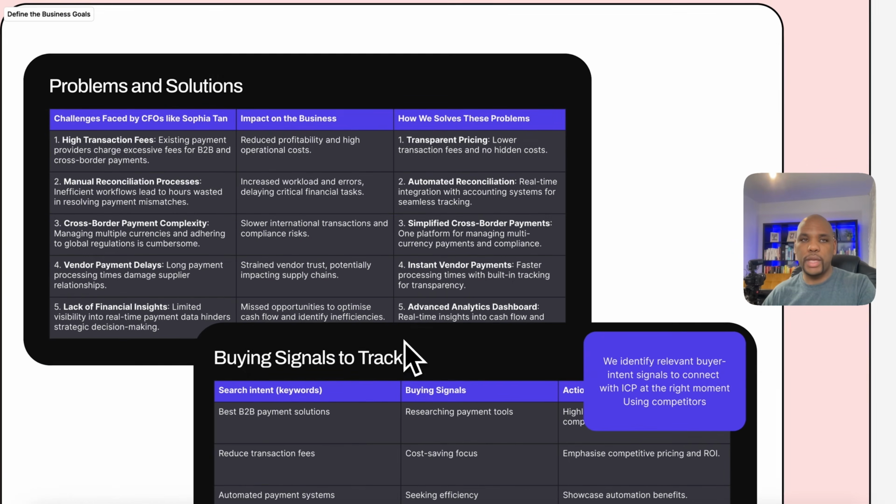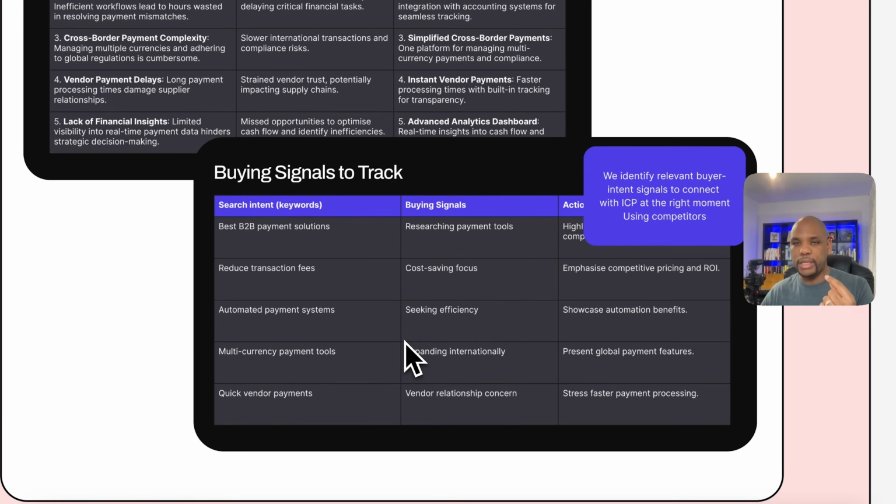The next thing we're doing is going deep into the business goals, understanding the problems that your business is facing, the solutions of the ICP person that we're going after, and how we can actually understand what are those buying signals that really identify the relevant buyer, the intent signals, and connect the ICP with the right moments, and understanding our competitors as well to really help inform us on next steps and actually what to do.